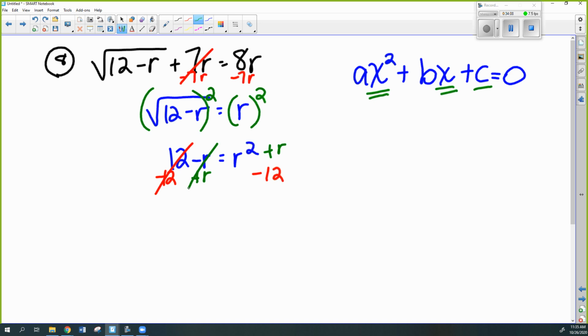Okay? So we get 0 equals, and then we need to put everything in the right order. So the letter squared first, the regular letter in the middle, and then the constant at the end. All right, and now we really have to think back, think hard. How on earth are we going to solve for r? We have to remember how to solve for r.